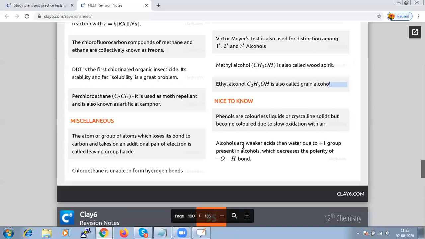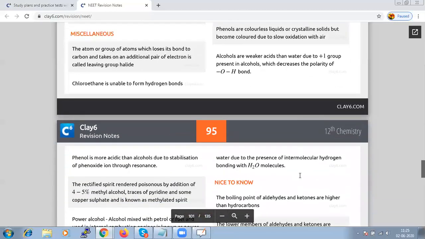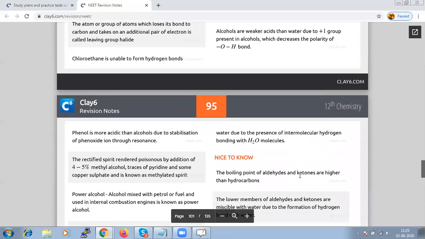And of course, alcohols are weaker acids than water due to the +I group present in alcohol, which will decrease the polarity of the OH bond. And phenol is more acidic than alcohol because of the stabilization of the phenoxide ion through resonance.